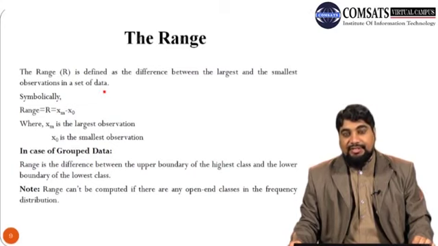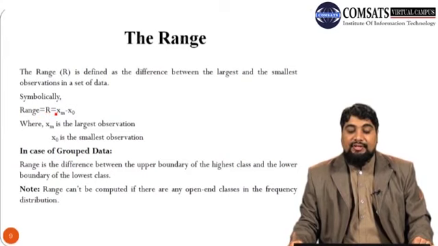So just take the difference of the largest value and the smallest value in the data. Symbolically, range is written as R equals xm minus x naught, where xm is the largest observation and x naught is the smallest observation.